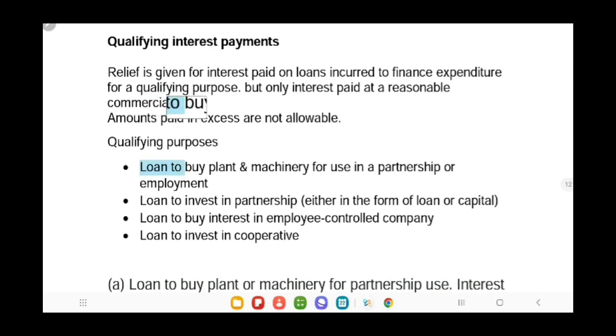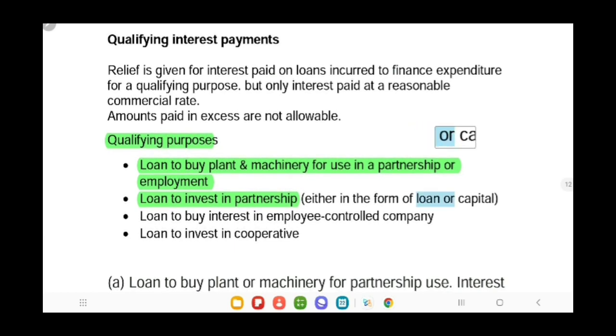First, a loan to buy plant and machinery for use in a partnership or employment. If you have taken a loan to buy any plant and machinery to be used in your partnership business or employment, then it is a qualifying purpose. Second, a loan to invest in a partnership, either in the form of loan or capital. Third, a loan to buy an interest in an employee-controlled company, and a loan to invest in cooperatives. So these are the qualifying purposes.